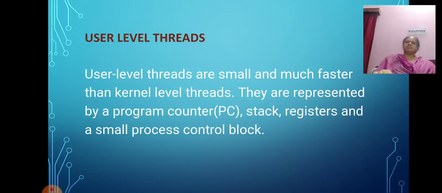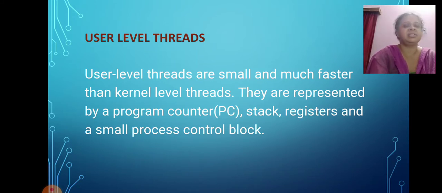What is user level thread? User level threads are small and much faster than kernel level thread. They are represented by a program counter, stack, register, and a small process control block. Also, there is no kernel involvement in synchronization for user level thread.